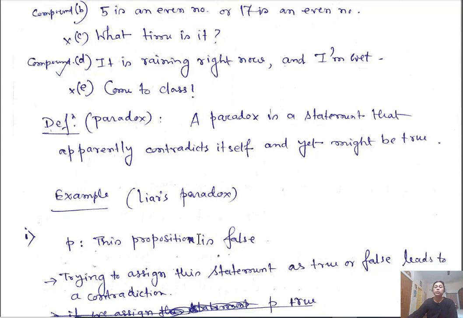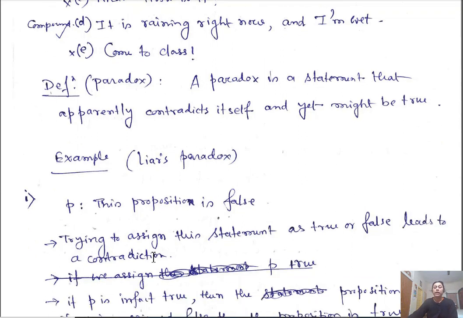If I give this P a true value, then this proposition is false. Giving true, this proposition to be true, it has to be false. So we are getting a contradiction. So trying to assign this statement as true or false leads to a contradiction.